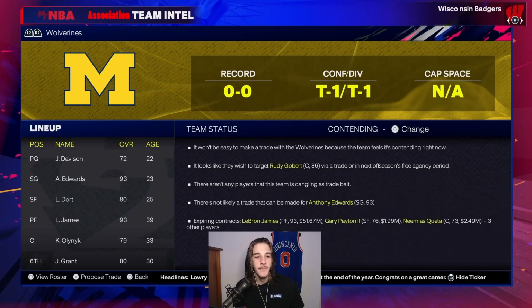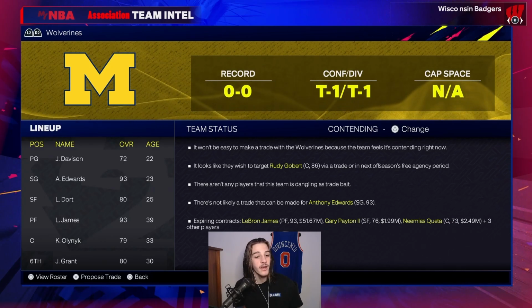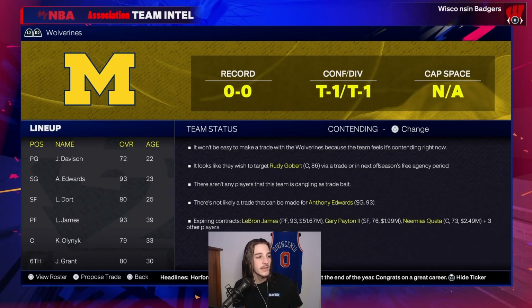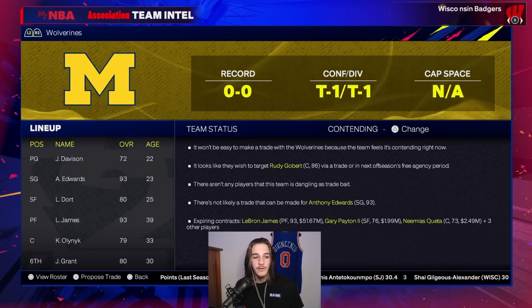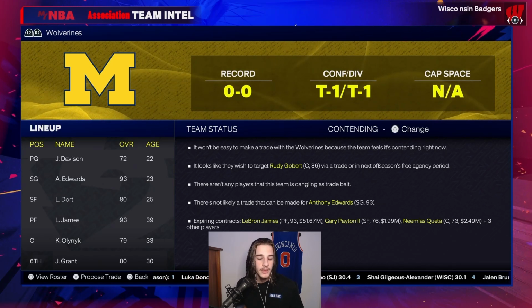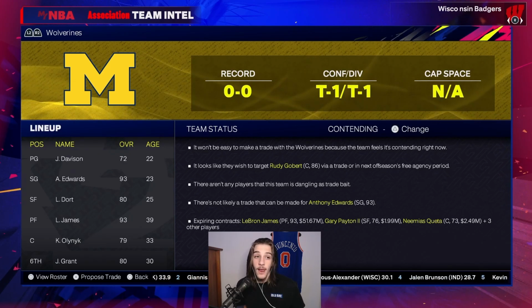Next up, we have Michigan. They have Anthony Edwards and LeBron. That's a pretty solid big two, but the rest of their team isn't amazing. Again, solid though. They just need a point guard. They should definitely be looking for that in the portal. So maybe they'll find that. But if they do, that's a pretty good squad.